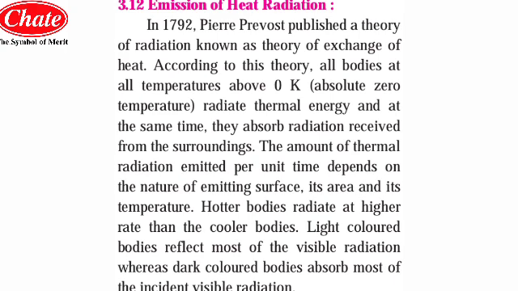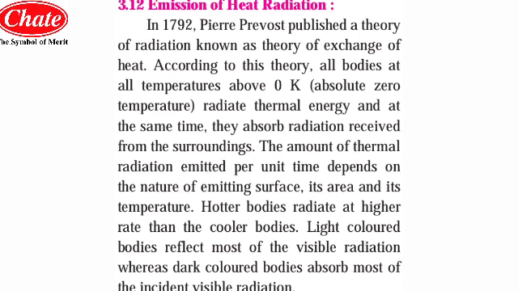After Fery's black body, the next part we will learn is the emission of heat radiation. In 1792, Pierre Prevost published a theory of radiation known as the theory of exchange of heat. According to this theory, all bodies at all temperatures above 0 Kelvin. How many degrees is 0 Kelvin, students? You have to add 273 degrees to convert to Kelvin.